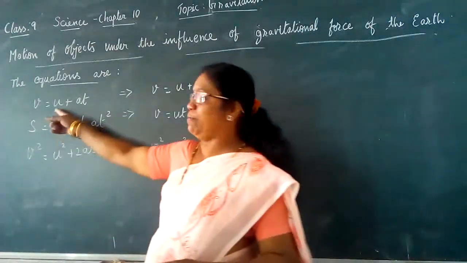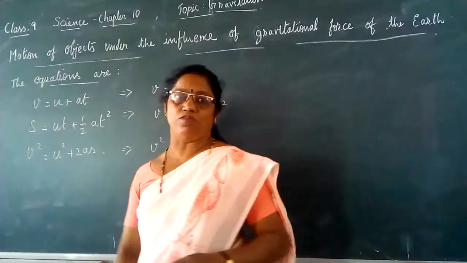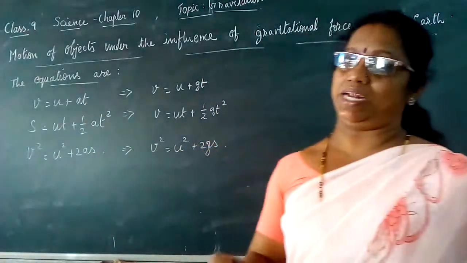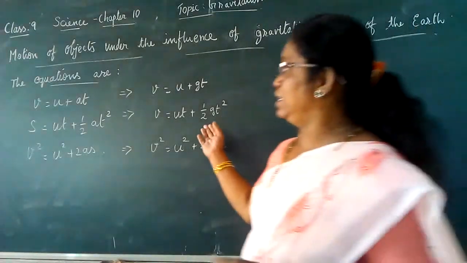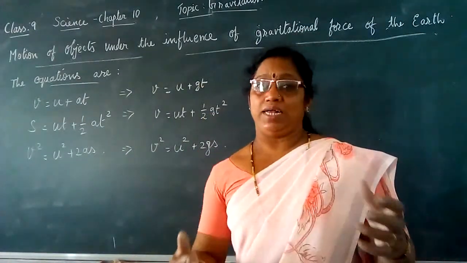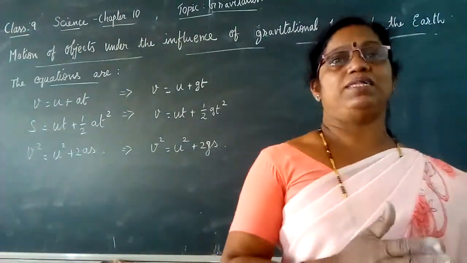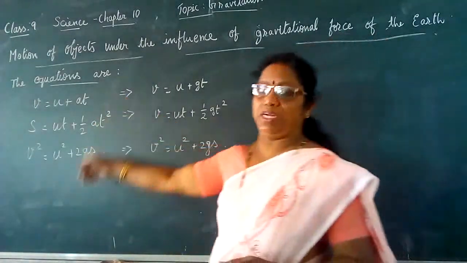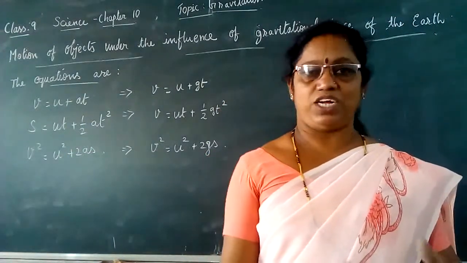In this, u represents the initial velocity of the object, v represents the final velocity of the moving object, a represents the acceleration at which the object is moving, and t represents the time duration. In free fall, the acceleration due to gravity is represented by g, and it is the same as the acceleration of a moving object.